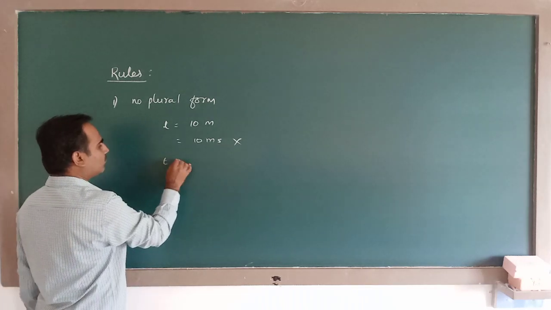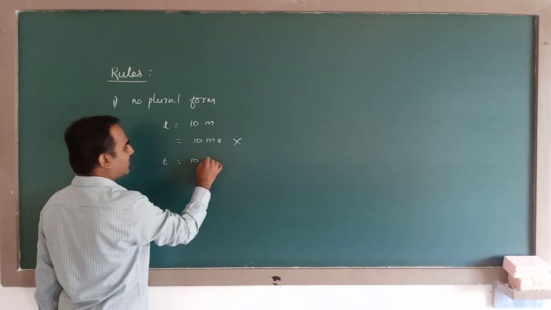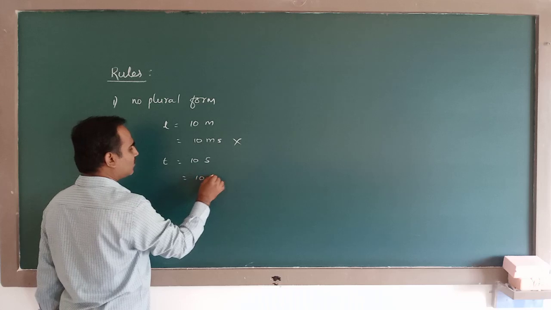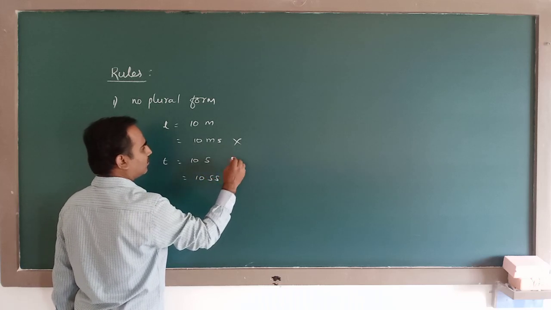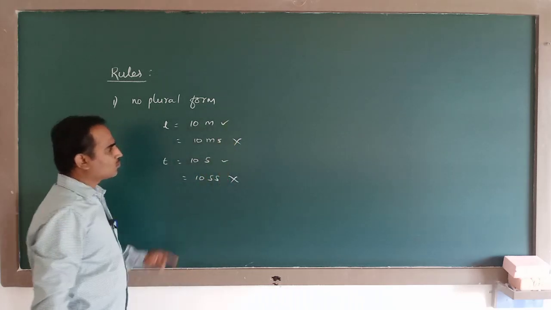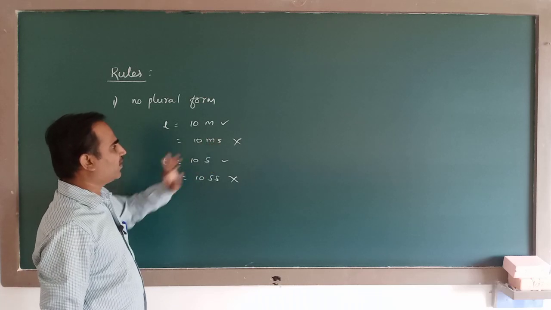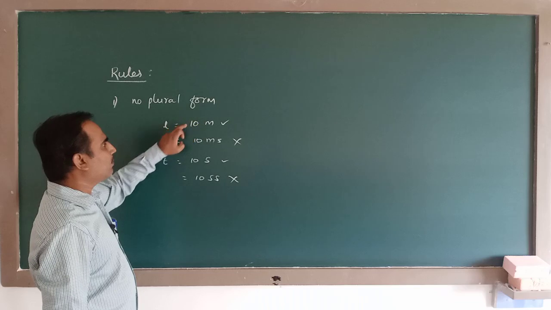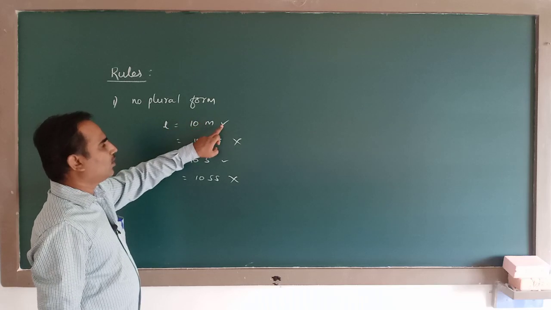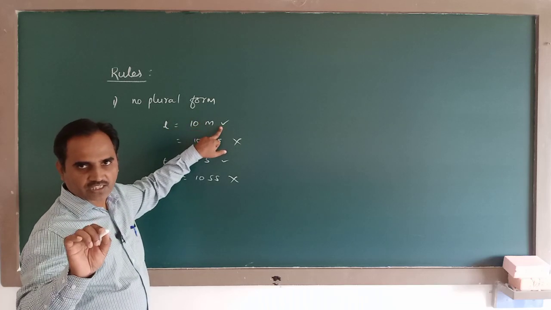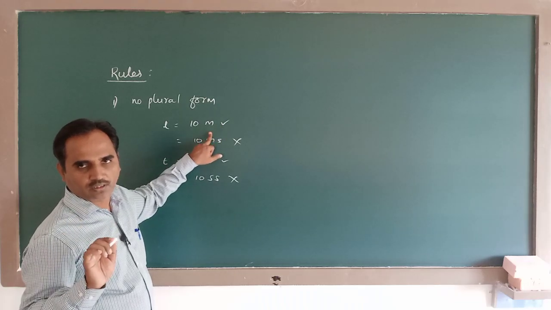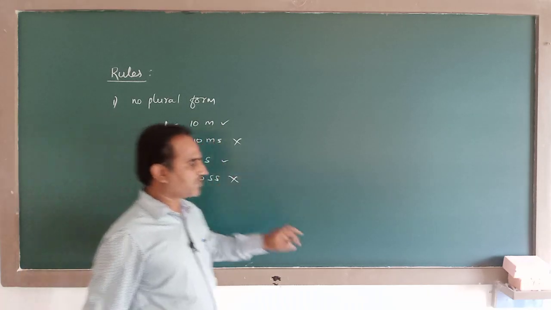Similarly, time, 10 second. Don't write it as 10 seconds. So, any unit should not be expressed in plural form. Whatever may be the magnitude, the unit must be written as it is, and should not be expressed in plural form. This is the first rule.